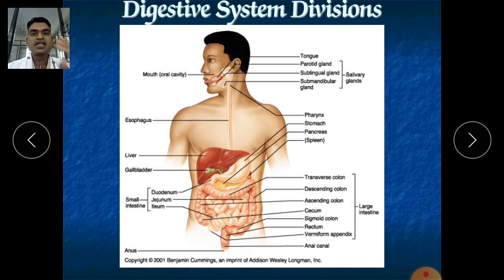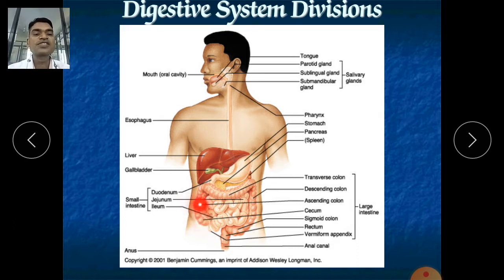In the intestine there are three parts: duodenum, jejunum and ileum. After the ileum there is one small part, called the appendix. From that the colon or large intestine starts. In the large intestine there are four segments.